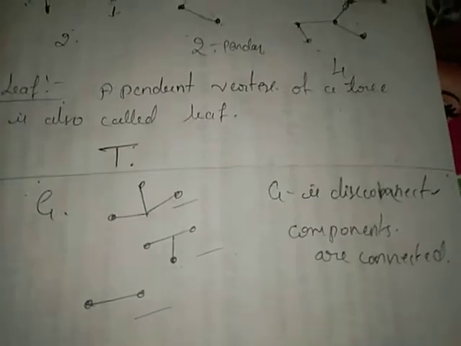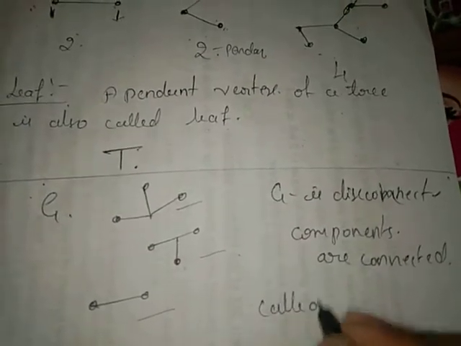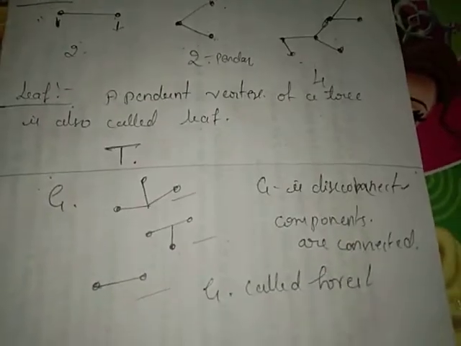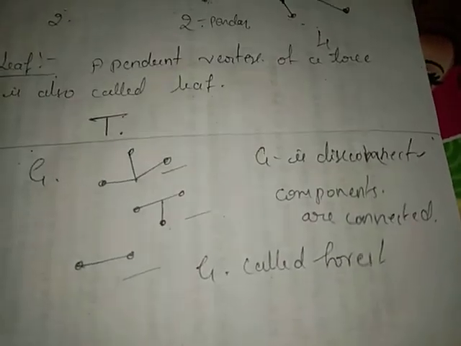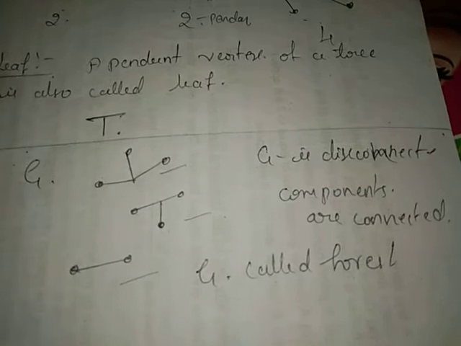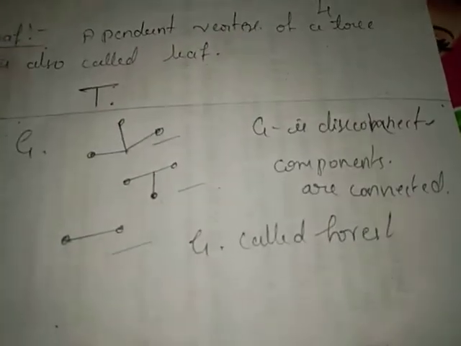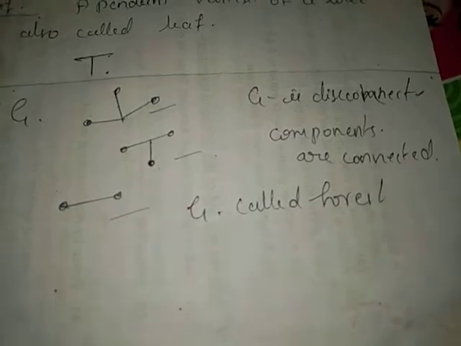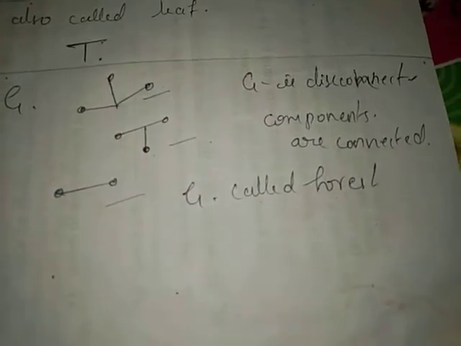Such a graph is called a forest. Suppose G is disconnected and each component is connected, then the graph G is called a forest.